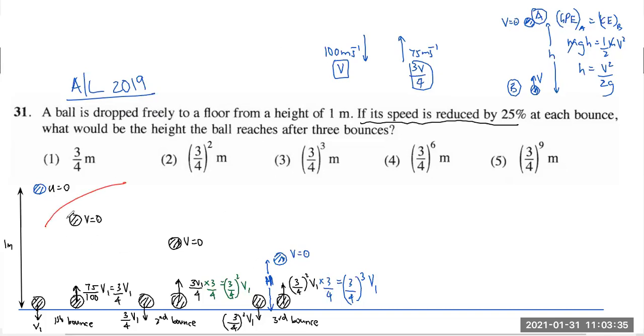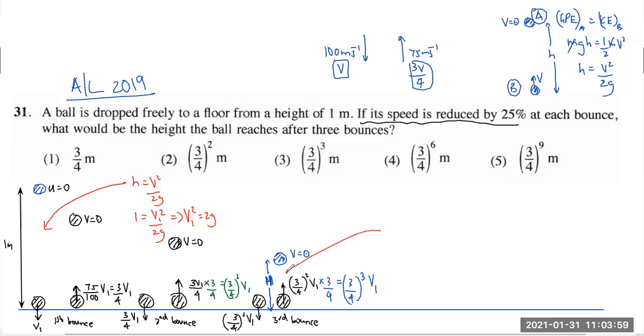So let's apply that to the first part, because I don't know v1. The equation is h equals v squared over 2g. Now what is h for this case? 1 meter. And v squared is v1 squared over 2g. That means I'm getting v1 squared over 2g equal to 1. That is the equation for the first instance.